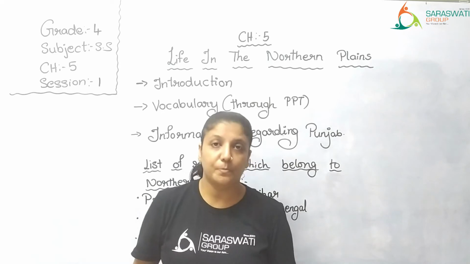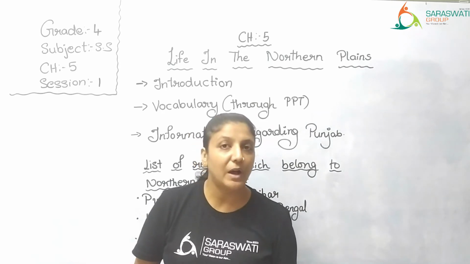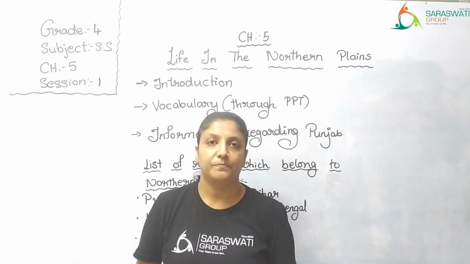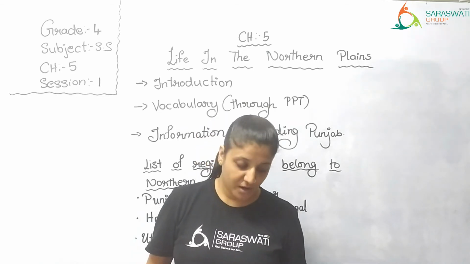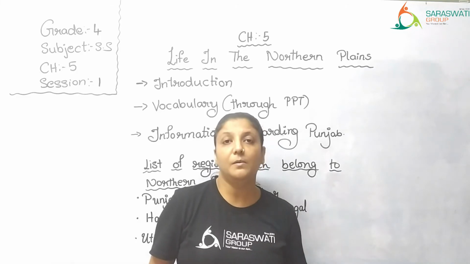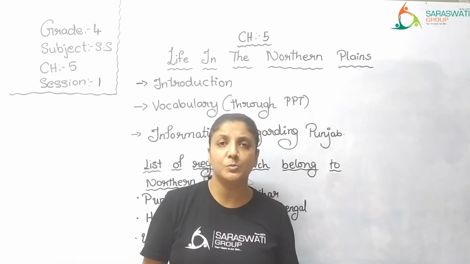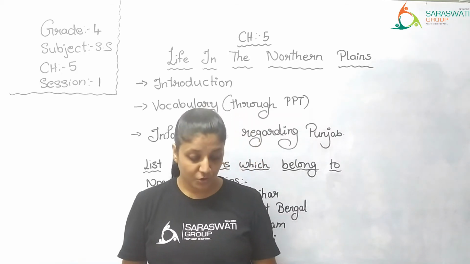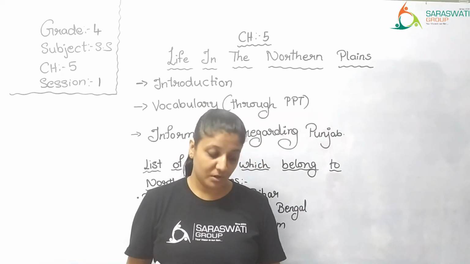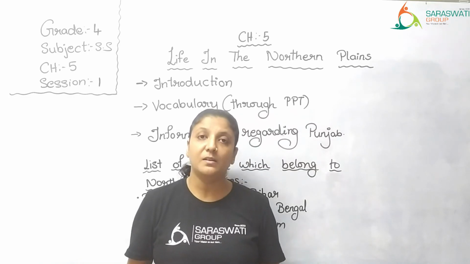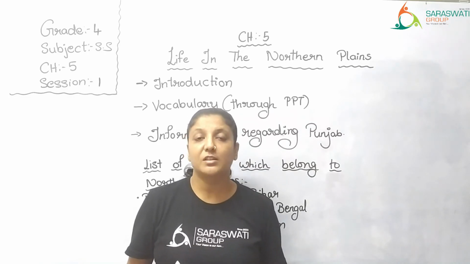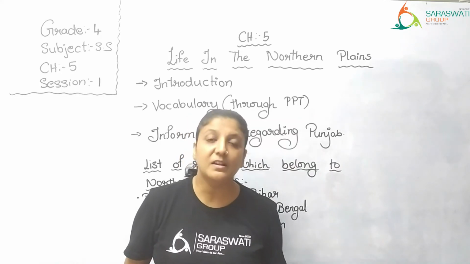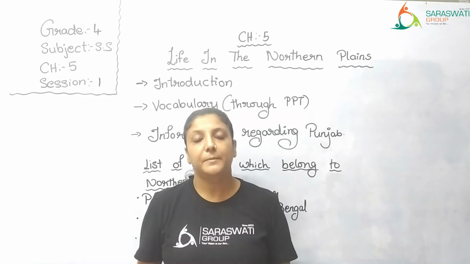Then talking about the crops. Since farming is the main occupation, what type of crops do the people grow there? The crops grown here are wheat and gram. Grams, you have green gram, that is moong, and horse gram, that is chana. All these are different types of grams. So they grow wheat, that is gehu, grams, then sugar cane, that is ganna. Gujarati you call it serdi. And cotton. So these are the main crops that are grown in Punjab.